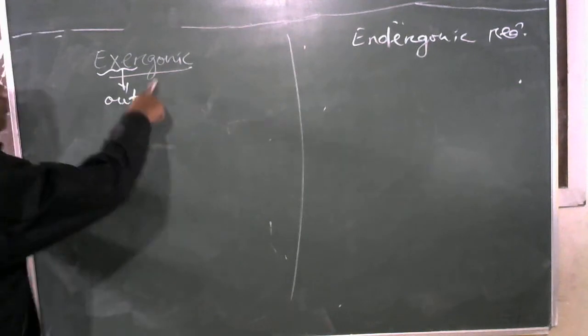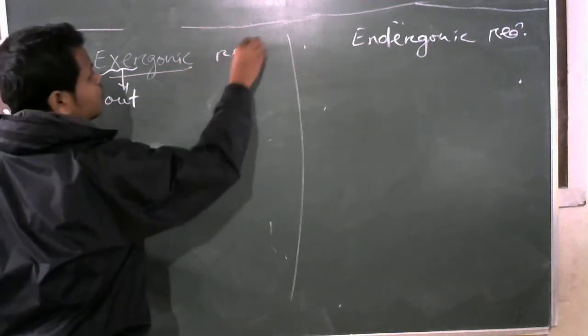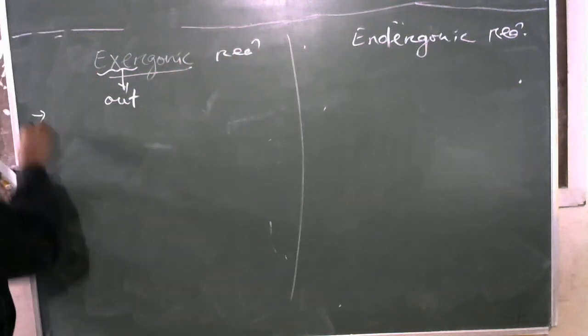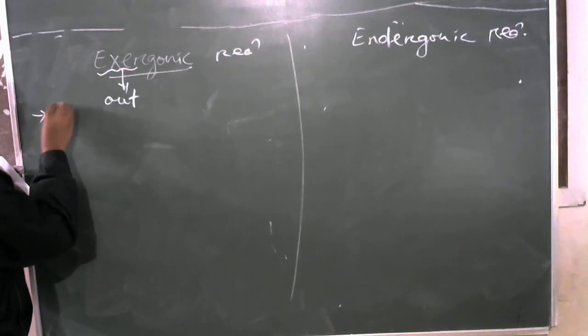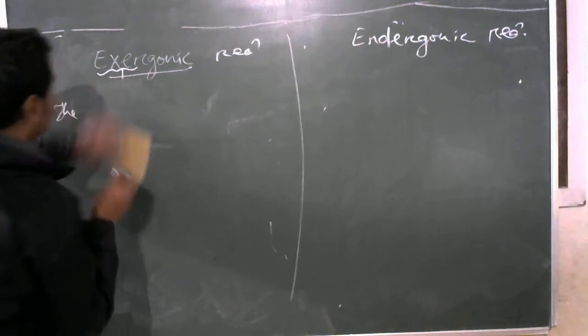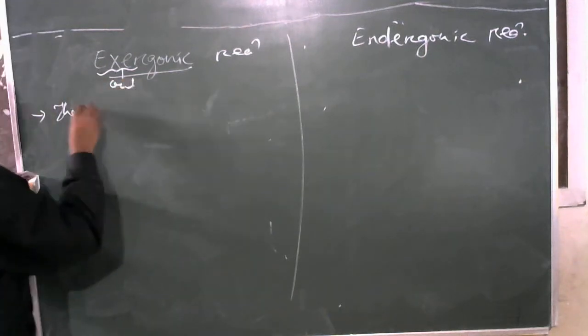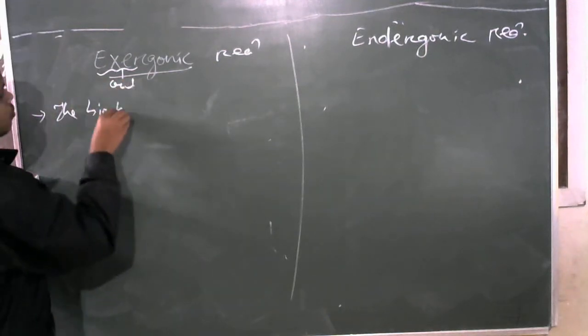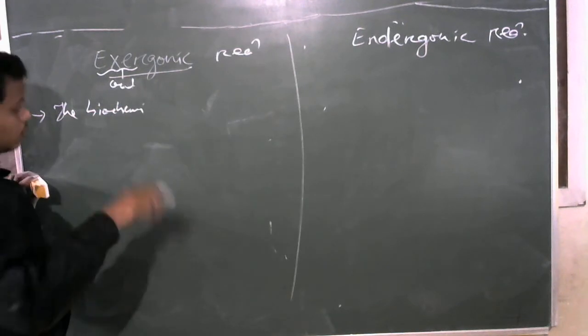So what does the exergonic reaction mean? Exergonic reaction means the chemical reaction, here you may say biochemical reaction, because the chemical reactions occur inside the living organisms.